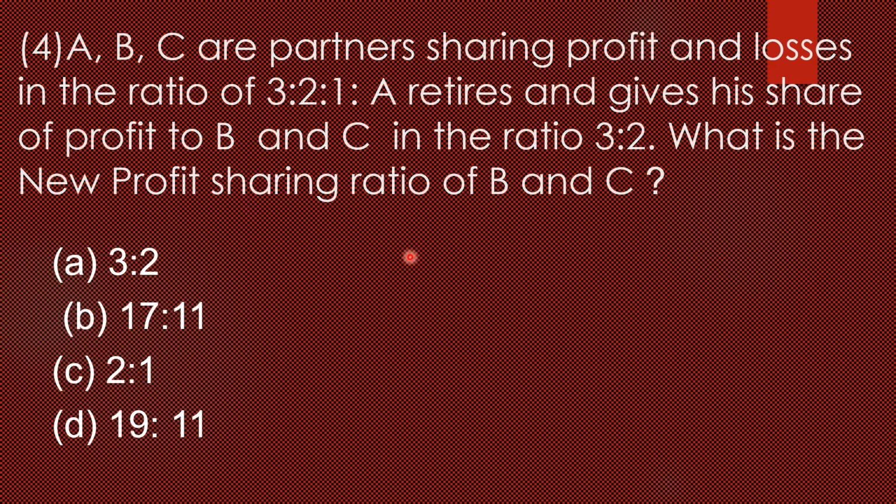So here you have to calculate: old share of B 2/6 plus gaining part 9/30 is 19/30, and C's 1/6 plus gain part 6/30 is 11/30.